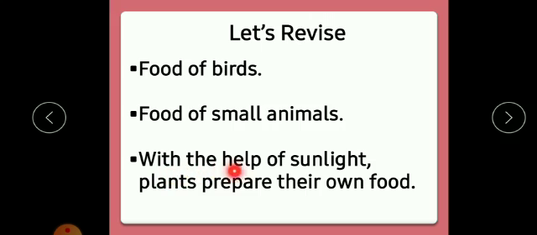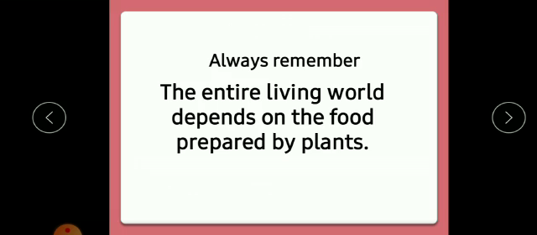With the help of sunlight, plants prepare their own food. Dear children, you have to read the lesson thoroughly to understand it better. Always remember, the entire living world depends on the food prepared by plants.